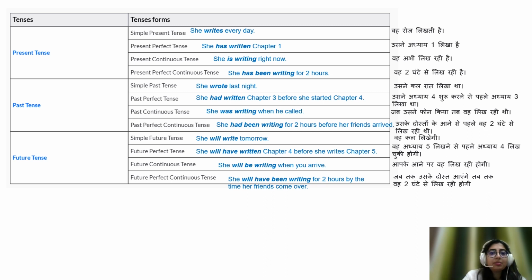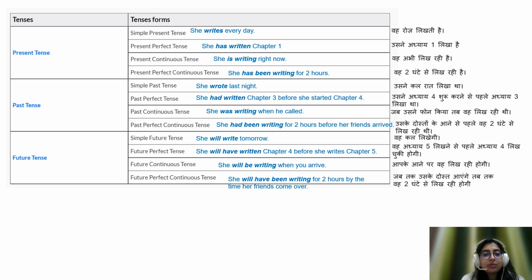For example, the simple present tense has an example like she writes every day. The translation in Hindi is वह रोज लिखती है. Present perfect tense has an example, she has written chapter 1. उसने अध्याय 1 लिखा है. The third goes present continuous tense, she is writing now. वह अभी लिख रही है. And the fourth one goes as present perfect continuous tense, she has been writing for 2 hours. वह 2 घंटे से लिख रही है.